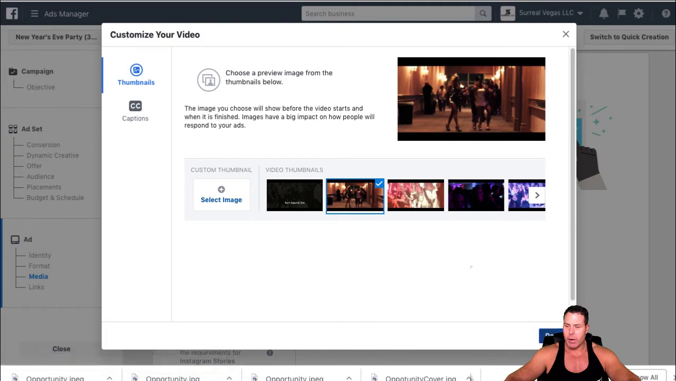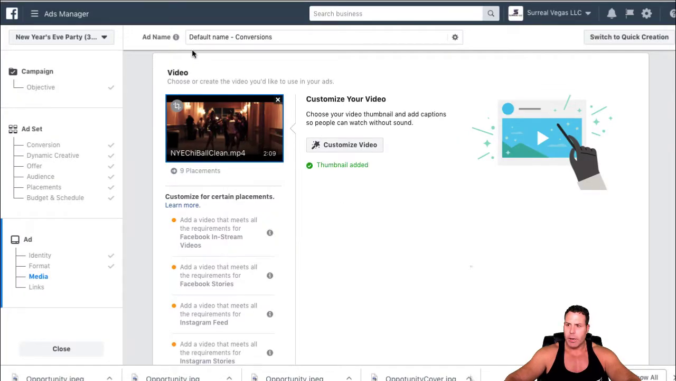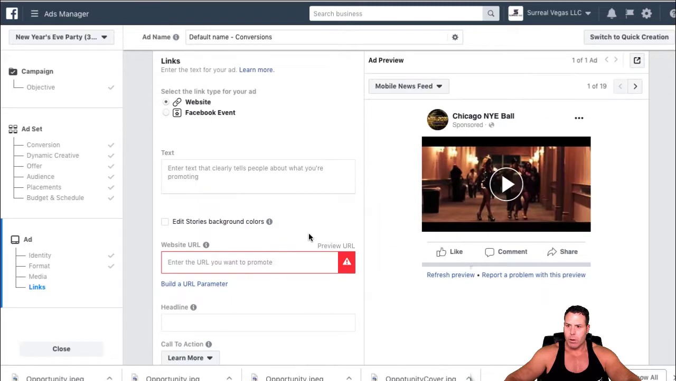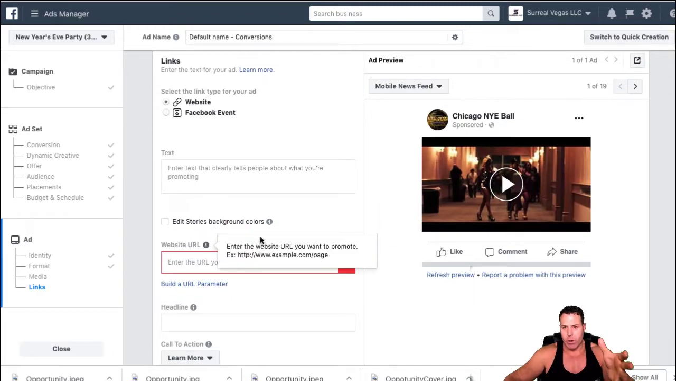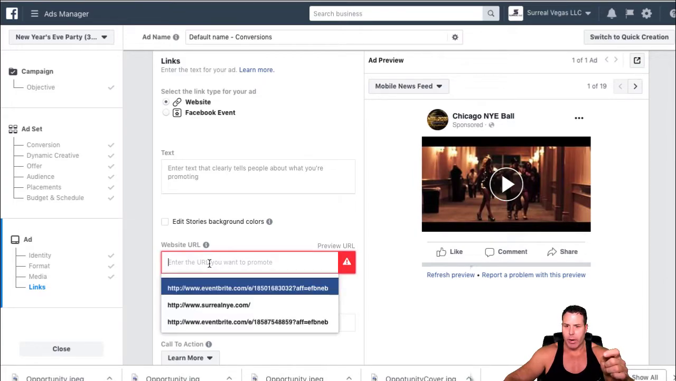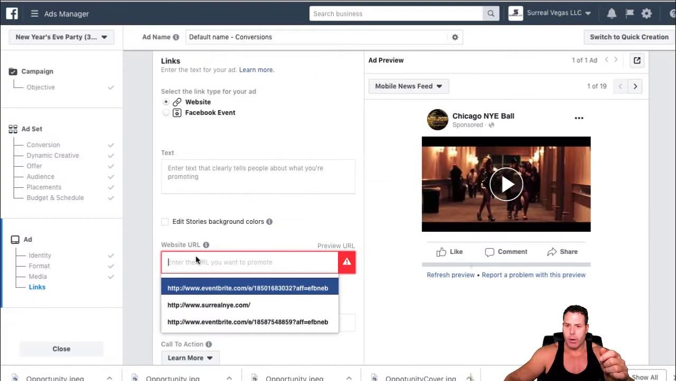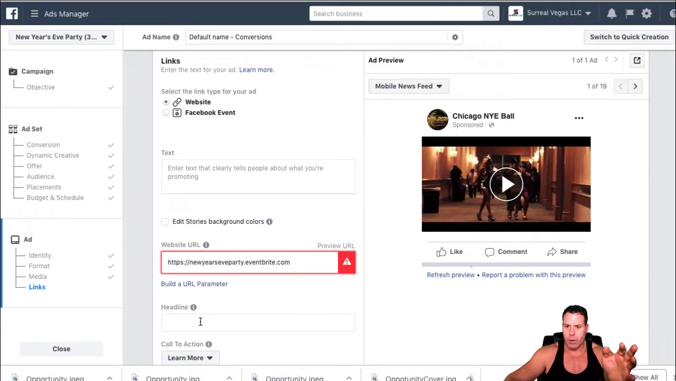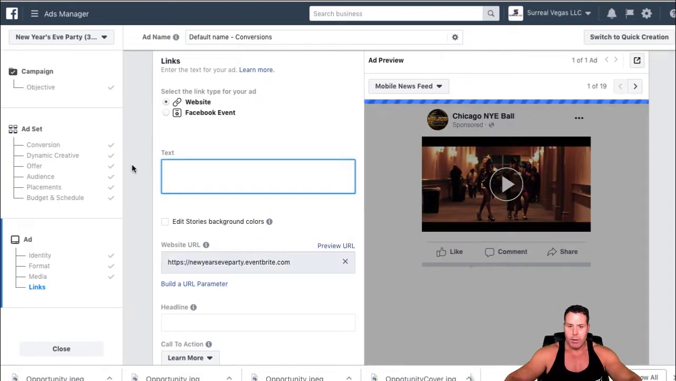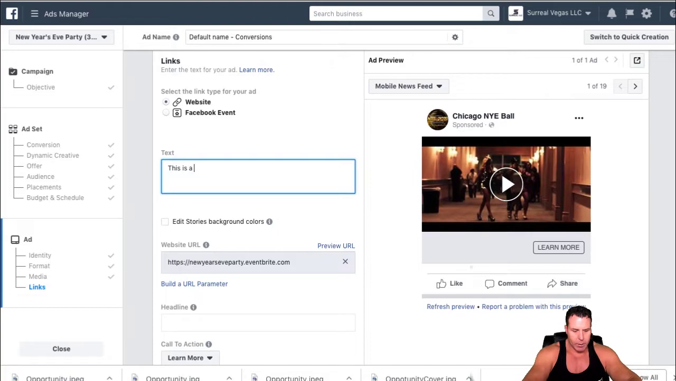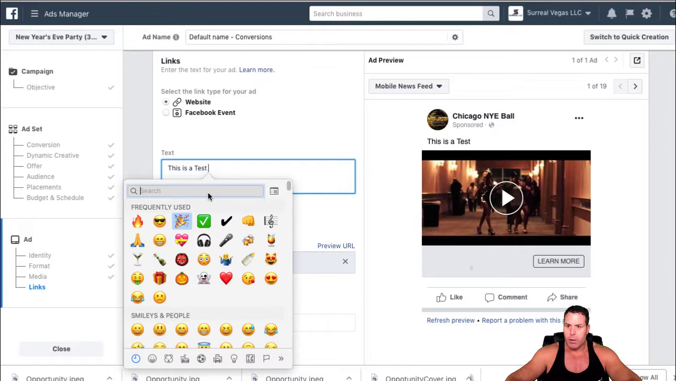We're going to select that thumbnail we like. Okay, and now we're going to be able to see here that because we're doing a conversion instead of a page post engagement, we're going to put this Eventbrite logo, or this one here we want. So let's make sure that's right. All right, and then you're going to see here, because it's a conversion campaign, I can put the text, this is a test, and put an emoji so we know.